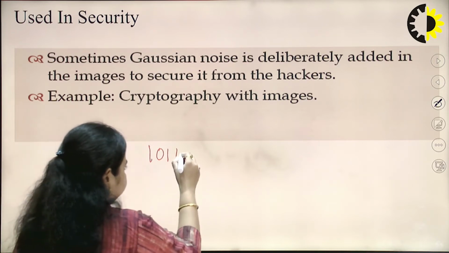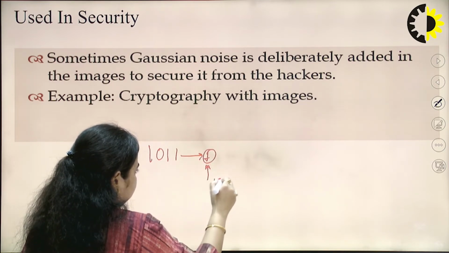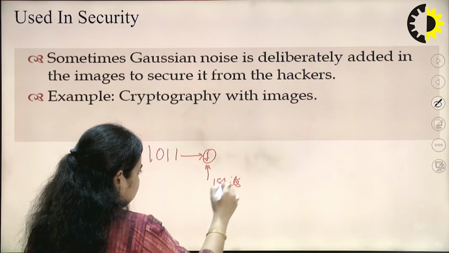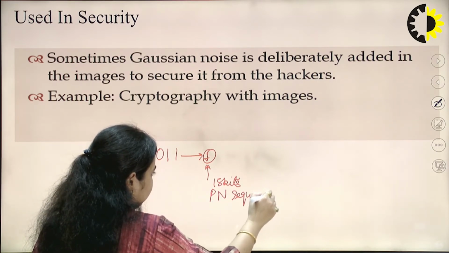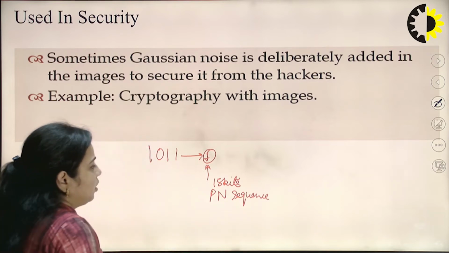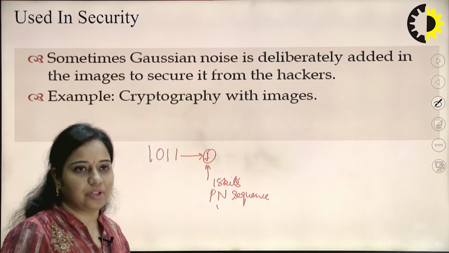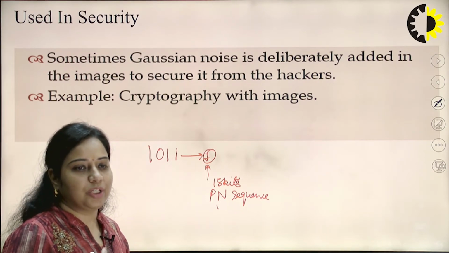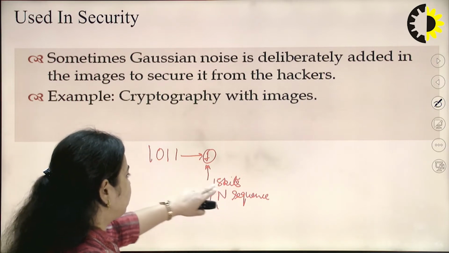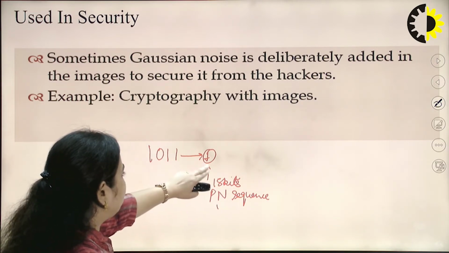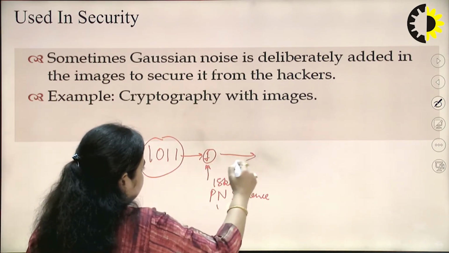I am adding intentionally 15 bits of data. So, that is known as PN sequence, or we can say it is a kind of pseudo random noise. So, this is generated by a noise generator that is going to generate any random number of bits, which is having 15 bits. So, this 15 bits is modulo 2 added with the original 4 bits, and then we are having